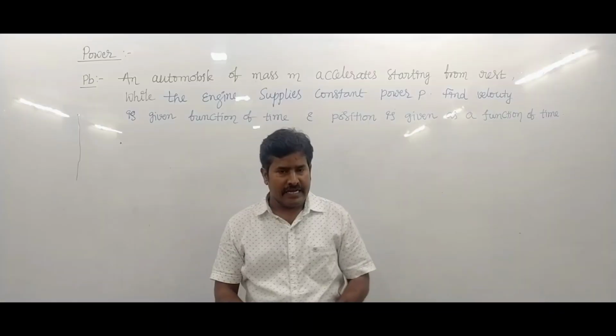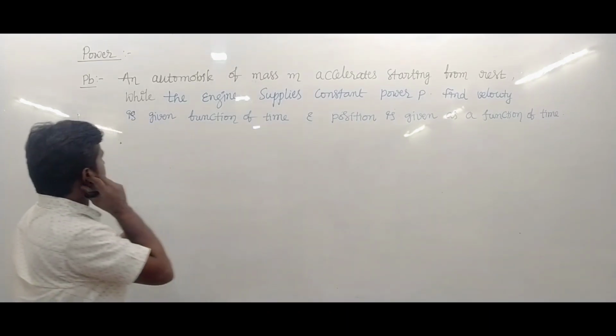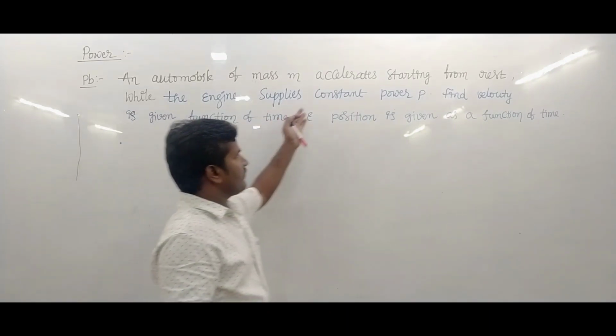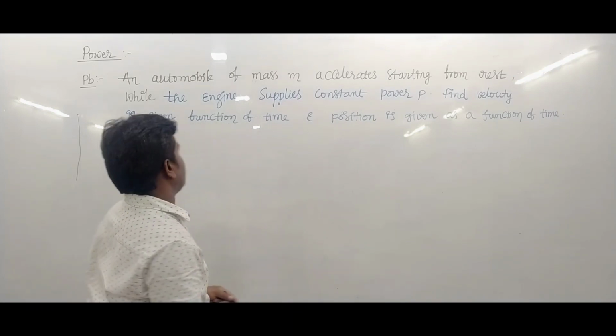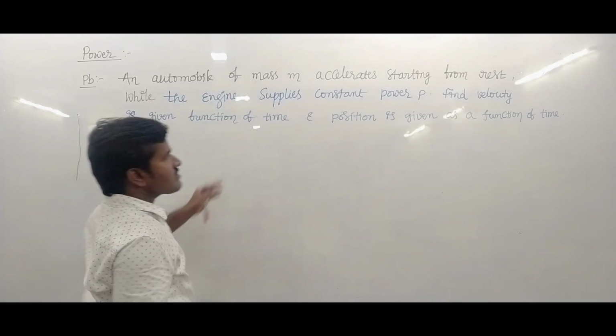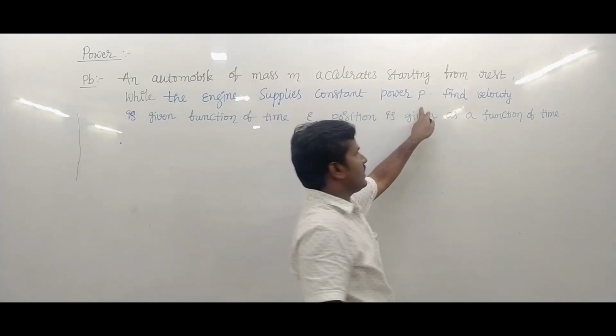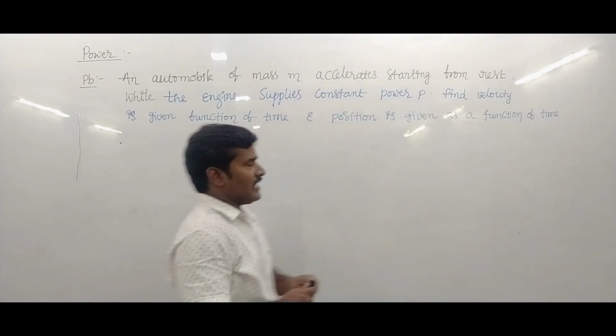In a given problem, an automobile of mass m is given and accelerates starting from rest, while the engine supplies a constant power P. Find the velocity.